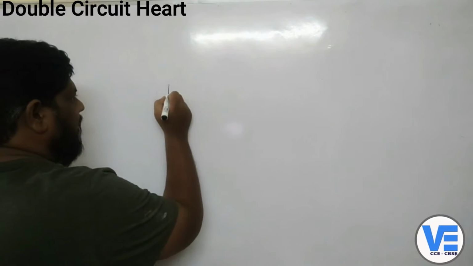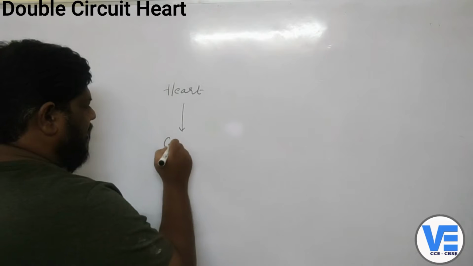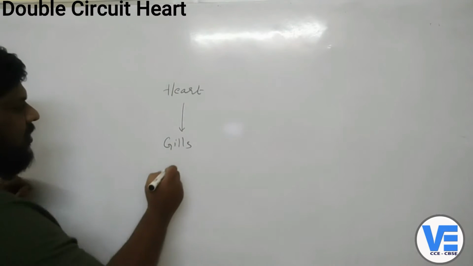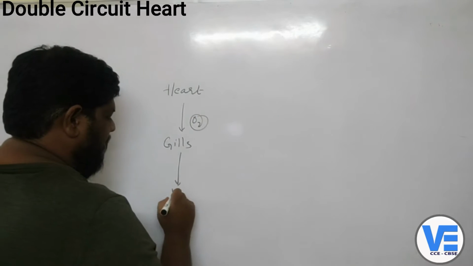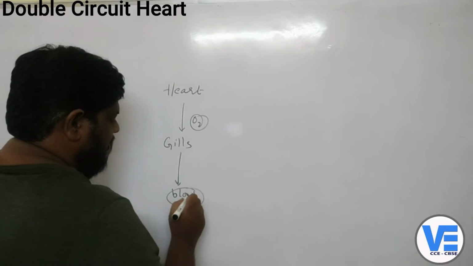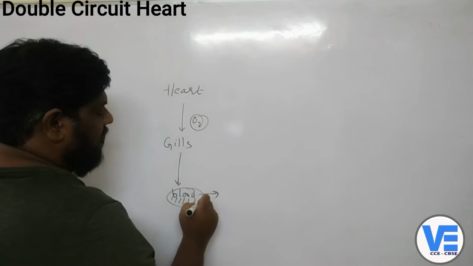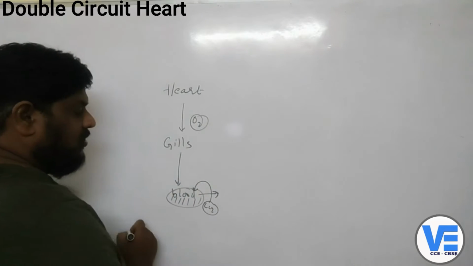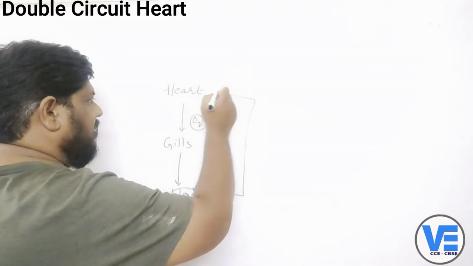In fishes, the heart will pump the blood to the gills. Okay, children? The heart will pump the blood to the gills, and the gills will receive the oxygenated blood. So now the blood is in the gills, right? So now this blood will be carried to each and every part of the body, and whatever the carbon dioxide which is here in the gills will be exchanged with the oxygen. So now whatever the deoxygenated blood which is here, it again comes to the heart.